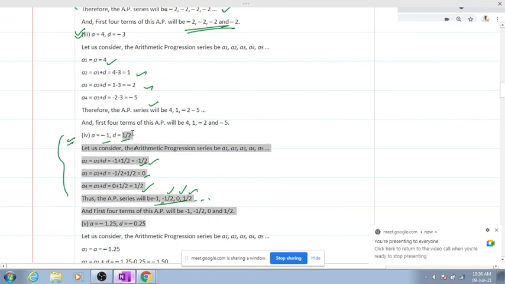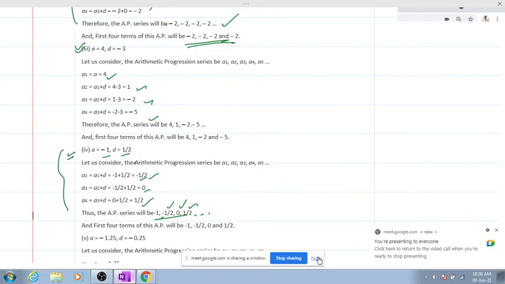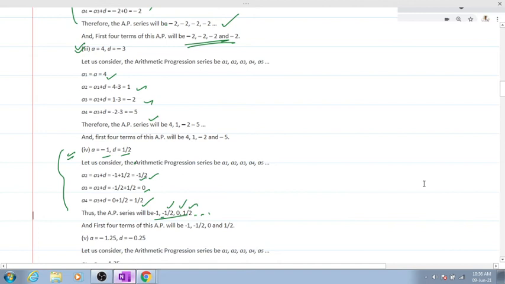ठीक है? If your D is in fraction, you can leave it in fraction, no issues. Clear? Now moving on to the fourth one, it's 2.5 only. Clear? Moving on to the fifth one, we want to calculate the values for A, B and C. मतलब this first, second and the third term.